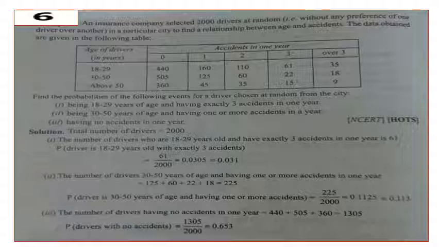Question number 3. The number of drivers having no accident in 1 year is equal to 440 plus 505 plus 360, that is equal to 1305. So the probability of drivers with no accidents is equal to 1305 divided by 2000.